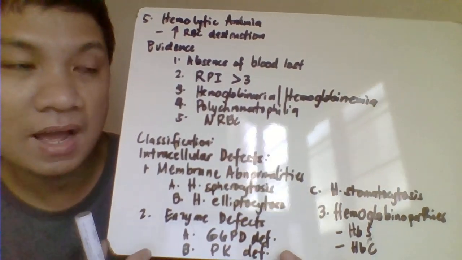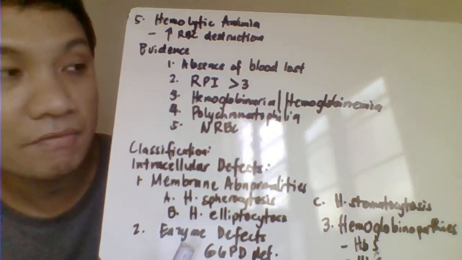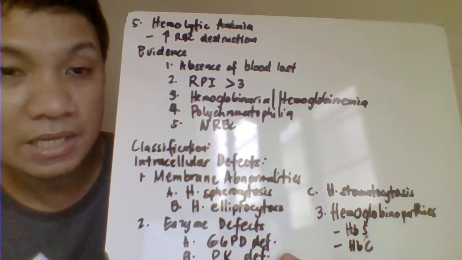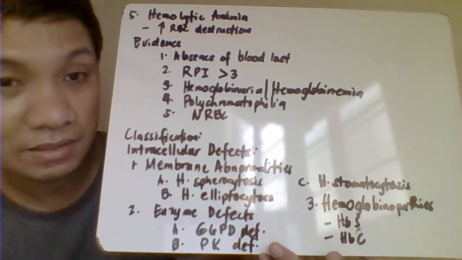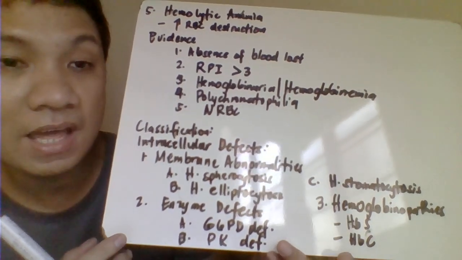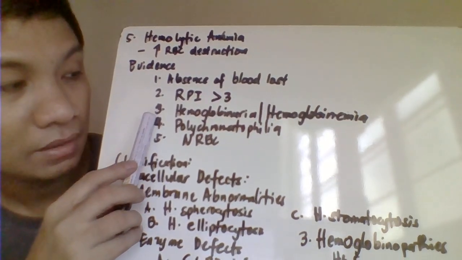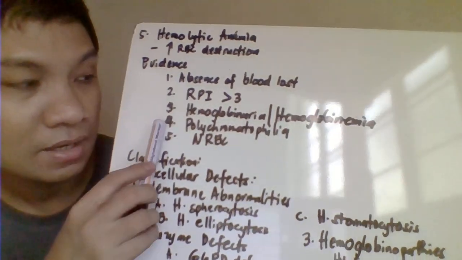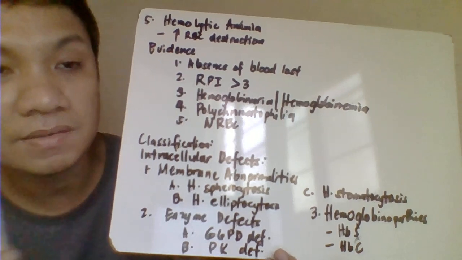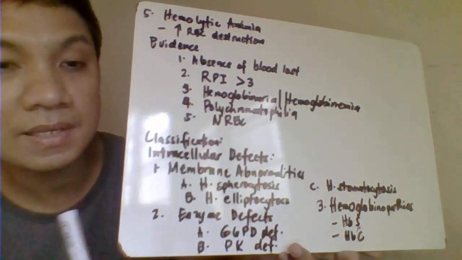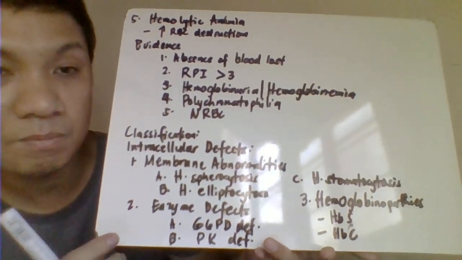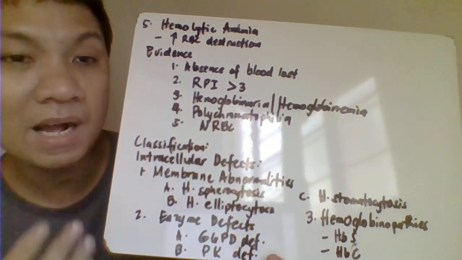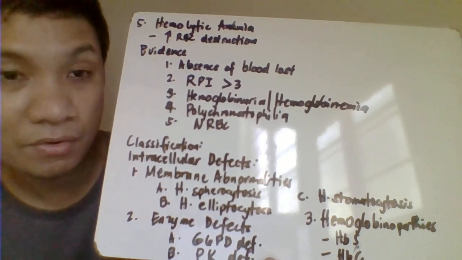So, we have here the manifestation of your hemolytic anemia. The first one, the absence of the blood loss. RPI, reticulocyte production index, more than 3. So, sobrang dami ng reticulocyte production. That will signify that you have hemolytic reactions. So we have here hemoglobinuria, hemoglobinemia because of increased red cell destruction. Polychromatophilia that's related to your increased reticulocyte. And we have here the presence of the nucleated RBC because much of the RBC is being produced as a replacement for those mga massive na RBC which has been destroyed.